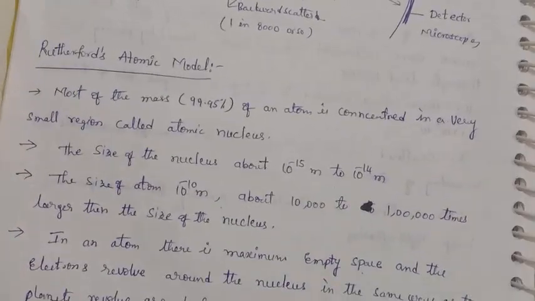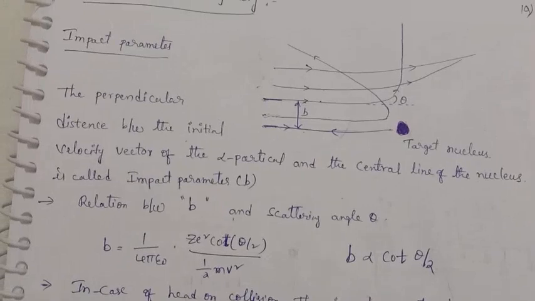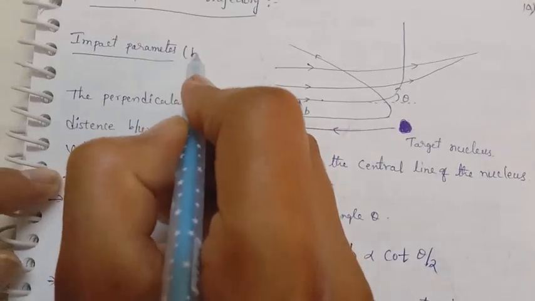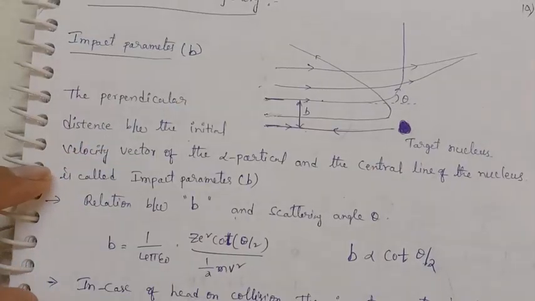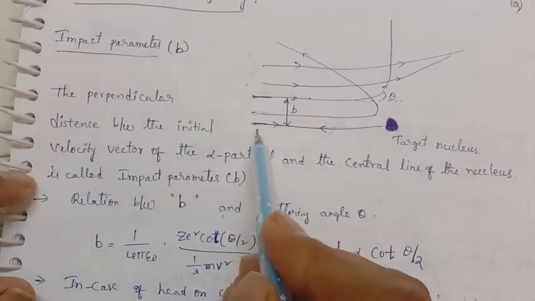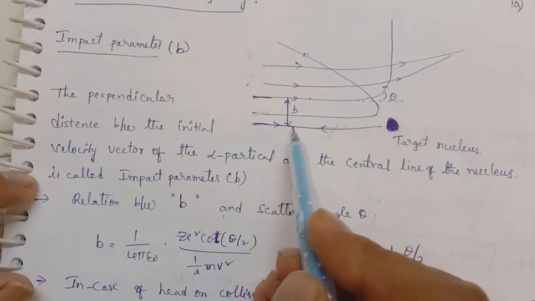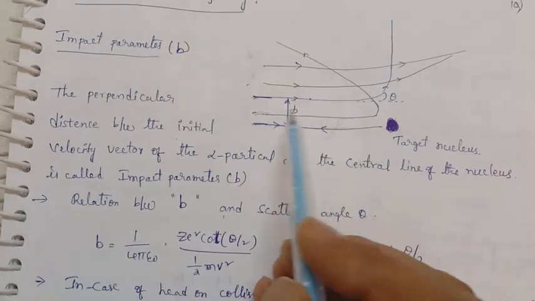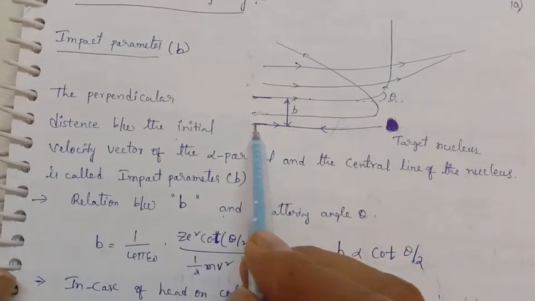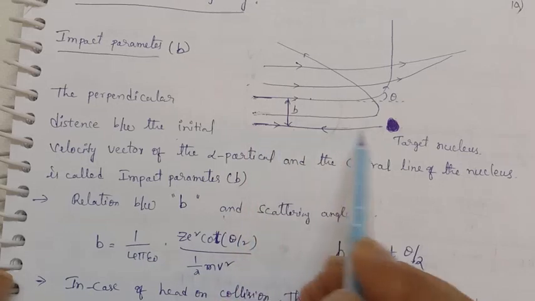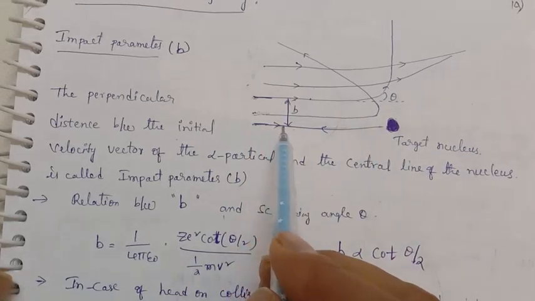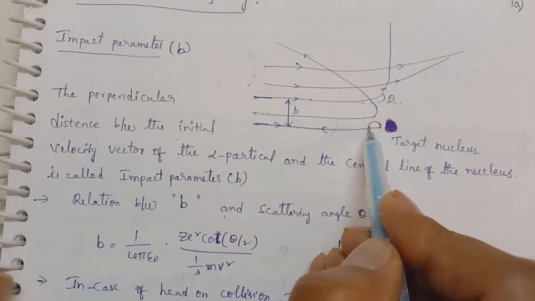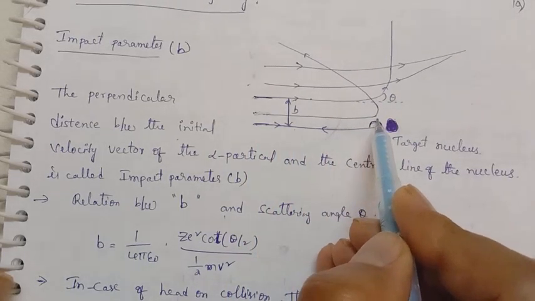And next we go for impact parameter. This impact parameter is indicated by the letter b. You are projecting, bombarding the alpha particle. The path in which it travels is called the alpha particle trajectory. Here, if we bombard along the central line of this nucleus, then it gets deflected back, that means it is deflected by 180 degrees.